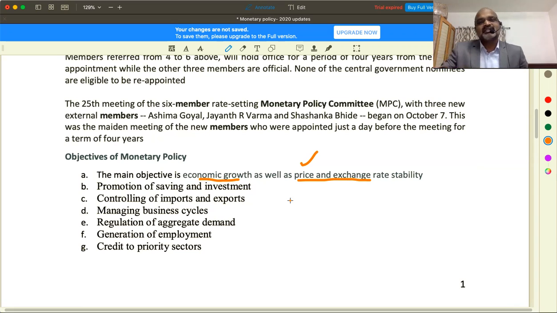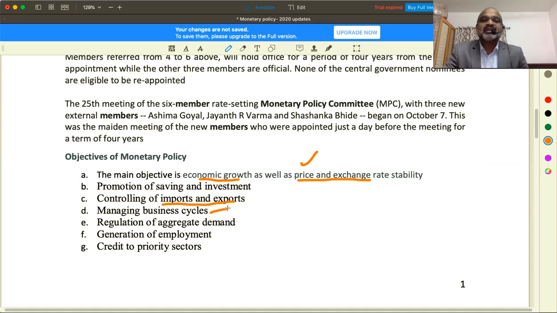This question of controlling money supply comes only when the inflation rate is very high, and inflation is more because of more demand, and more demand is because of more credit supply. At the end of the day, you need to control commercial banks. To control commercial banks, obviously, you have to control money supply. That is monetary policy. So savings can be encouraged or discouraged depending on the interest rates, and so can imports and exports. All right, so money supply will have a direct or indirect influence on all these activities.